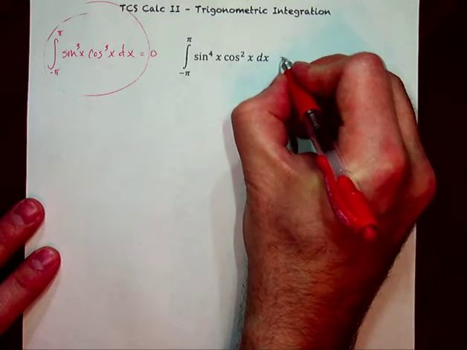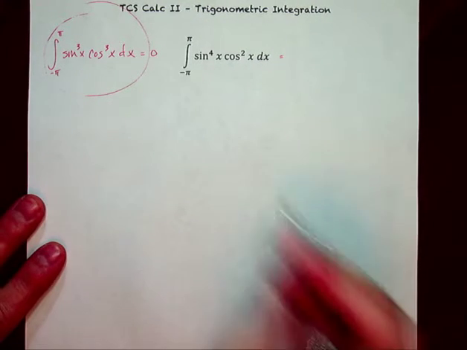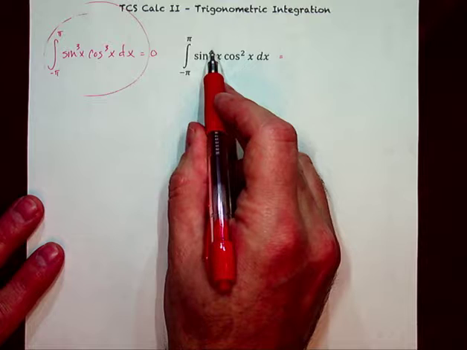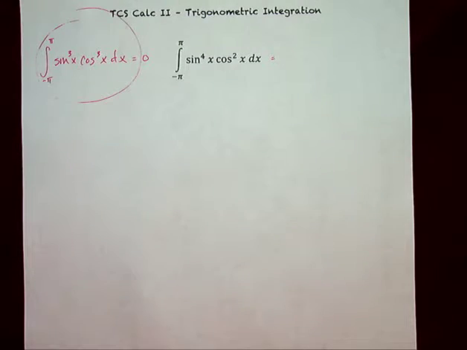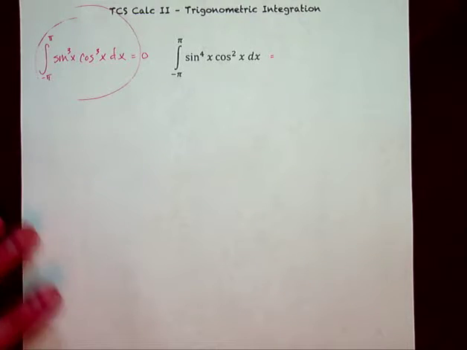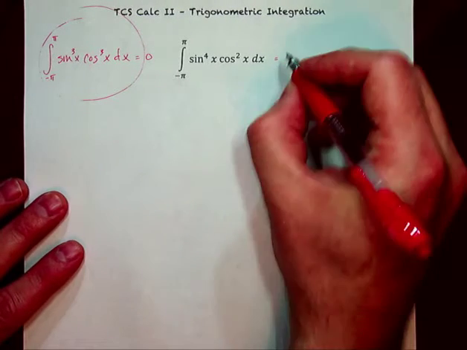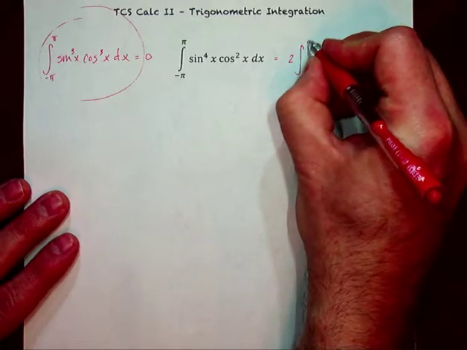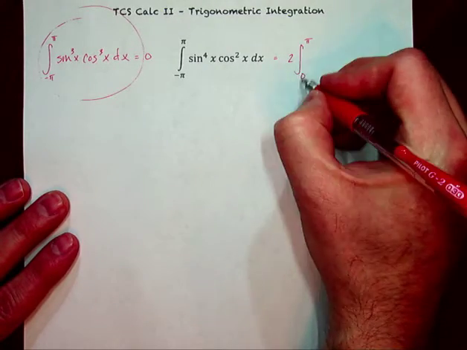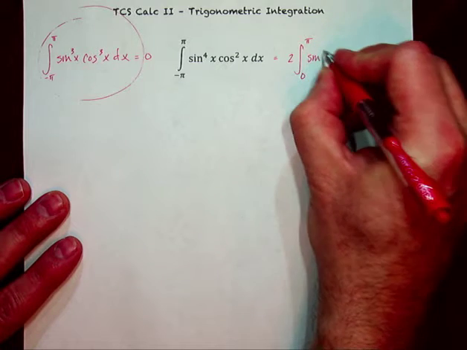This one, because of its even nature, because sine is odd, but sine to the fourth, when you raise it to an even power, you're basically unnegativizing the negatives and turning them back positive. This could actually be transformed into just doubling the integral from 0 to pi of that same thing.